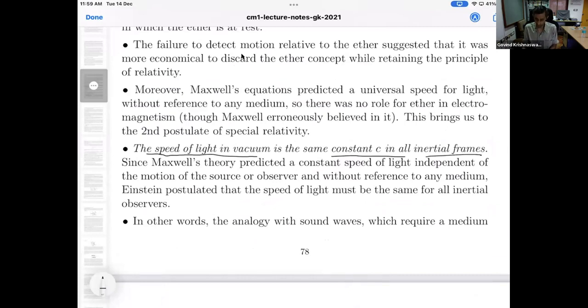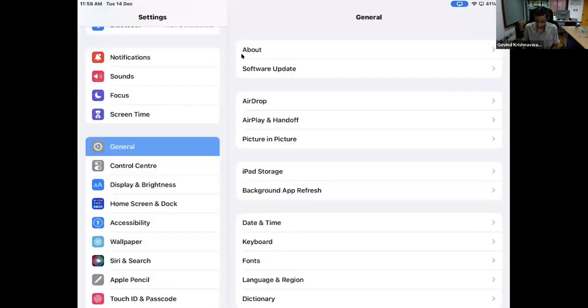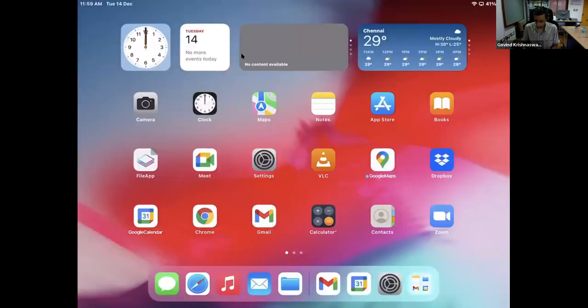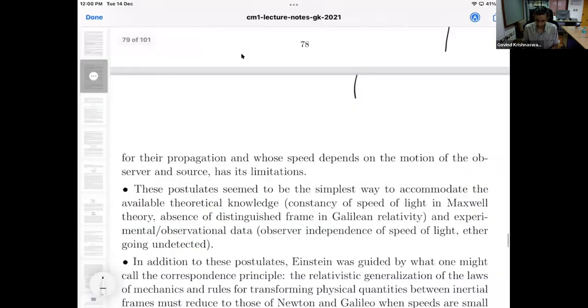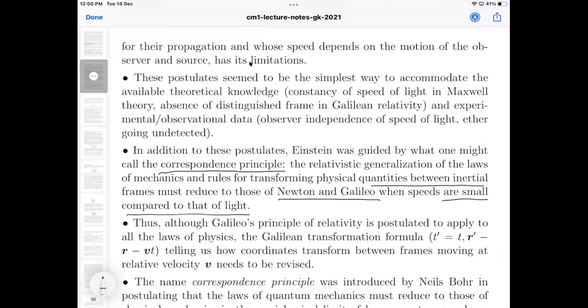In addition to these two postulates, Einstein was also guided by what one may call the correspondence principle, which requires that the laws of relativistic mechanics and the transformation between frames should reduce to those of Newton and Galileo when speeds are small compared to that of light. So this is a consistency requirement. We are not throwing out Newtonian mechanics completely. That should be valid in its domain of applicability.